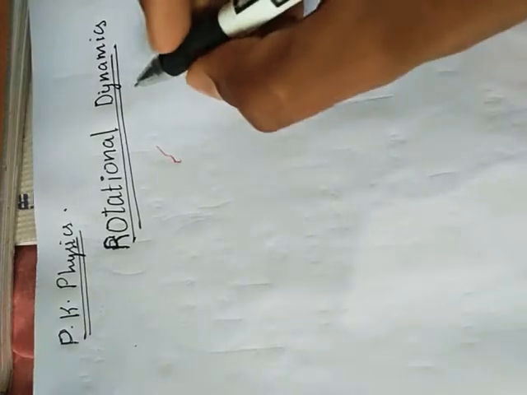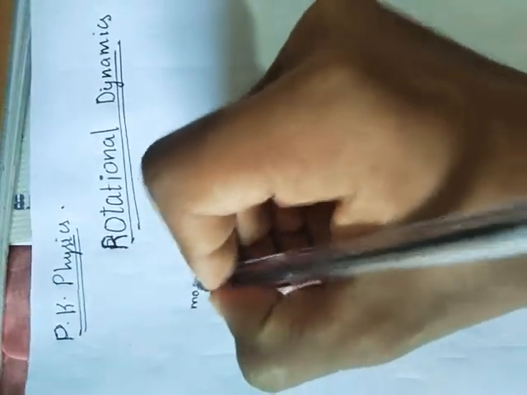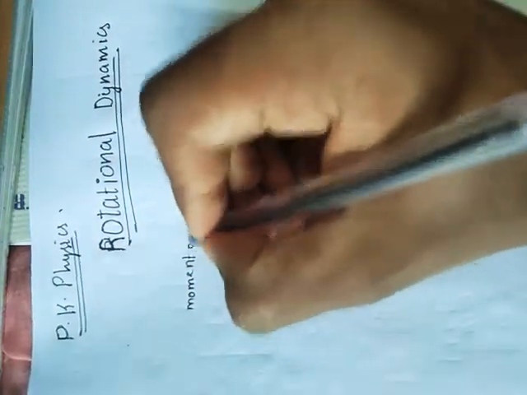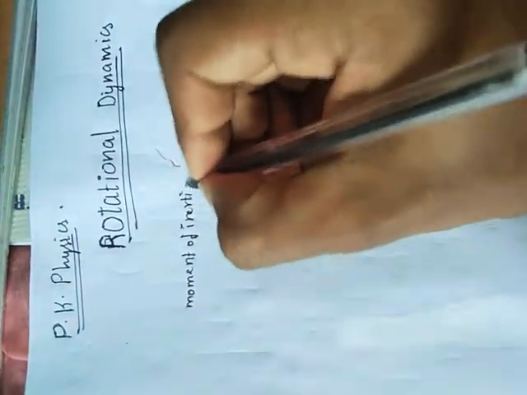This is a very high weightage chapter when you're going for NEET or JEE, because this is very important. This chapter comprises about 4 to 5 topics. I'll list them out. The first topic is moment of inertia, which I'm going to cover in this video.